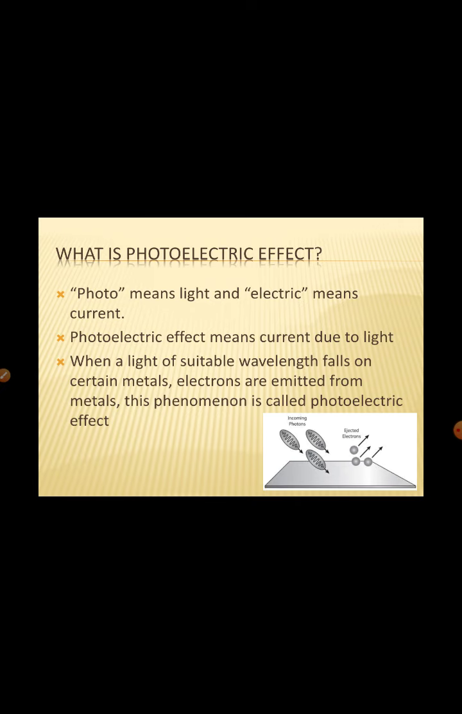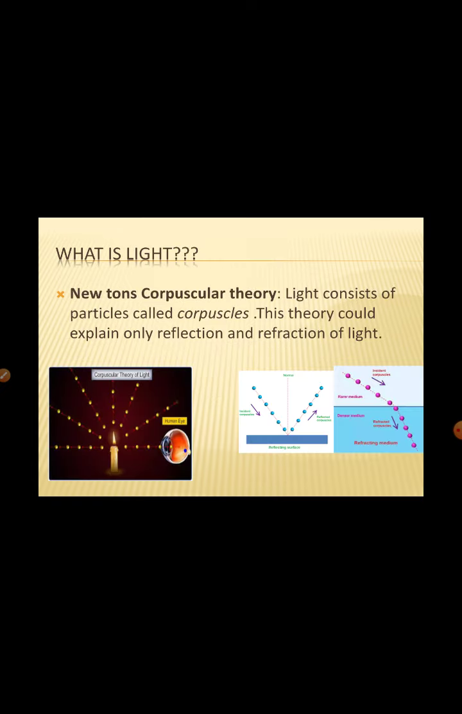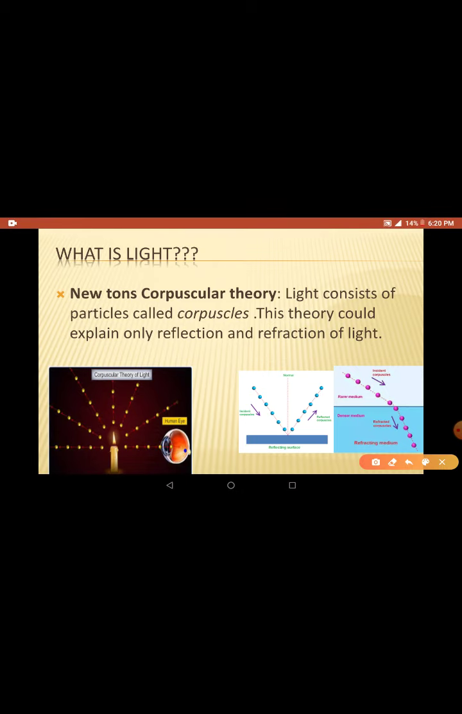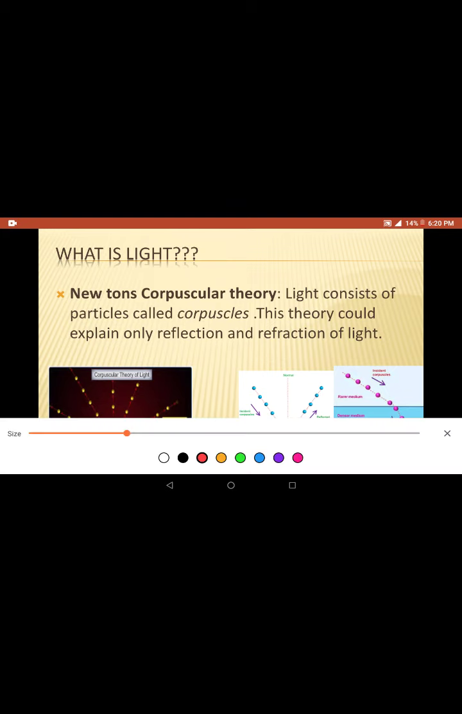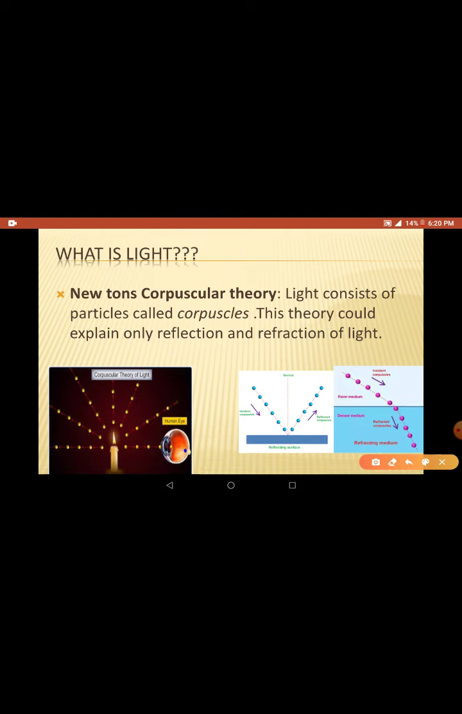So, first of all, let us see the history of light theories, so that it gives a brief concept about our understanding of light. The first ever theory proposed for light is Newton's theory. Newton said that light travels in the form of small particles. You can see in the diagram, a candle is there, and around the candle you can see these dots. They are all particles. Newton said that light travels in the form of particles, and these particles are called corpuscles.